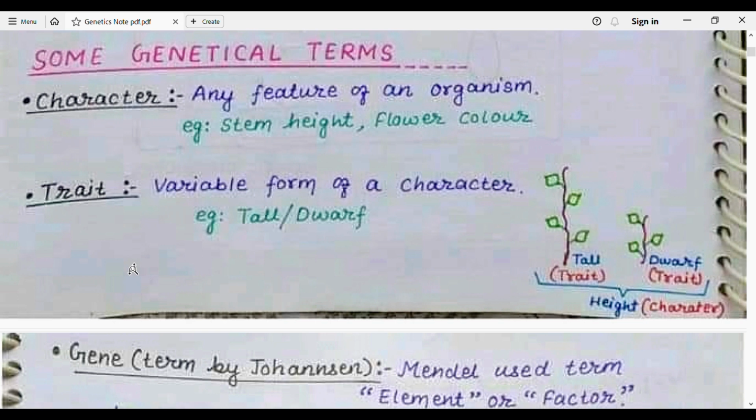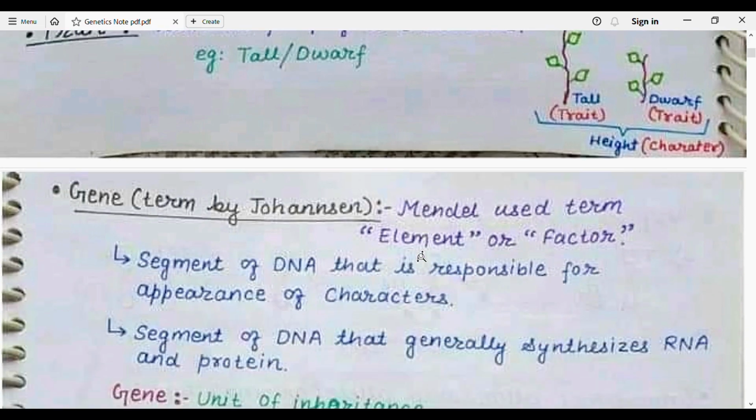So then it is known as a trait. So clearly, character and trait can be easily differentiated from each other with the help of a diagram. You can see here that this plant is tall and this plant is dwarf. Both of these, dwarf as well as tall, are traits. And collectively they are known as height, which is known as the character. So this is the easy difference between a character and a trait.